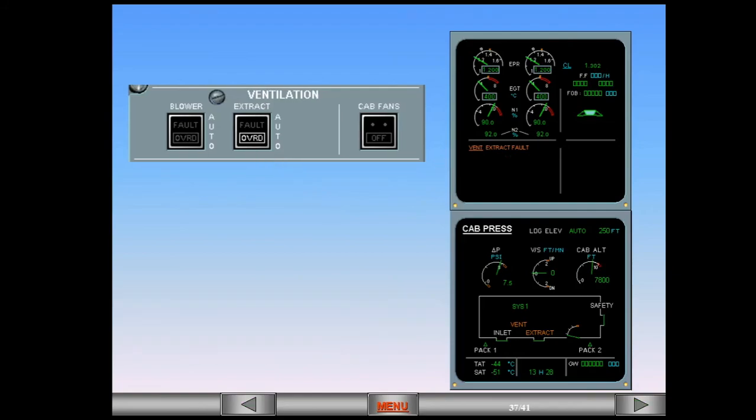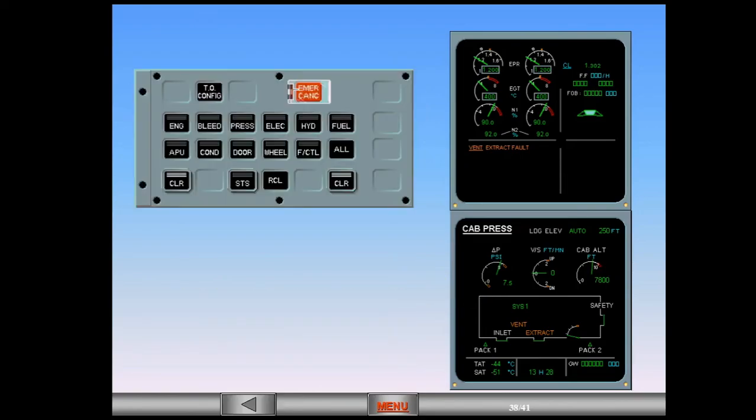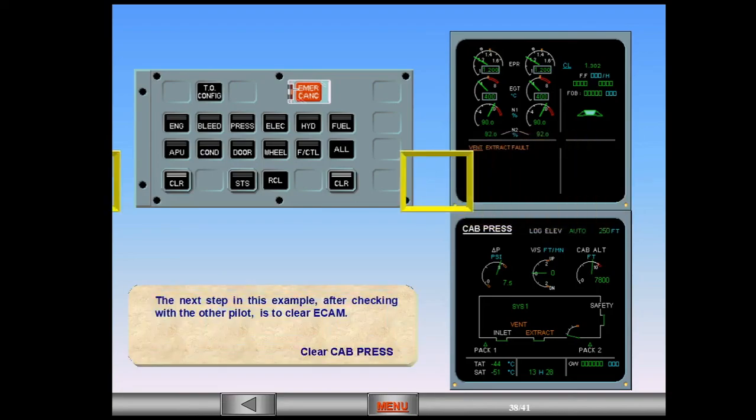There are no changes to the indications on the system display, but by pushing the extract switch to override, the ventilation system has been reconfigured to ensure adequate ventilation of the avionics system. The next step in this example, after checking with the other pilot, is to clear ECAM. Clear cabin pressure.